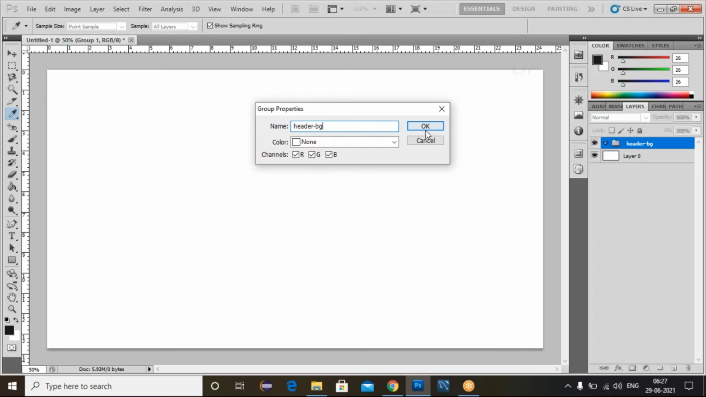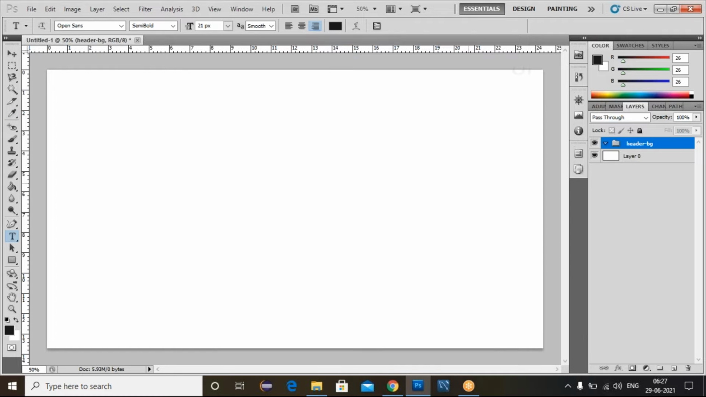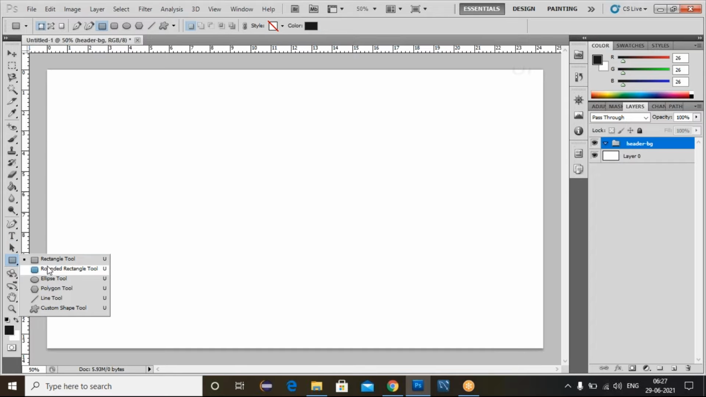After creating the group, I just double click on the group and rename it. This is Header BG. Click on OK. Now I created one Header BG group. Now we need to create shapes here.